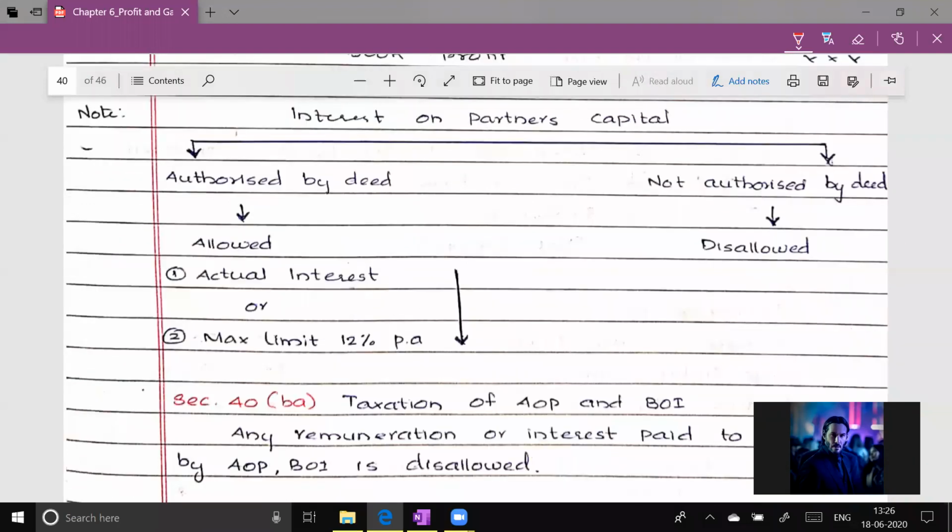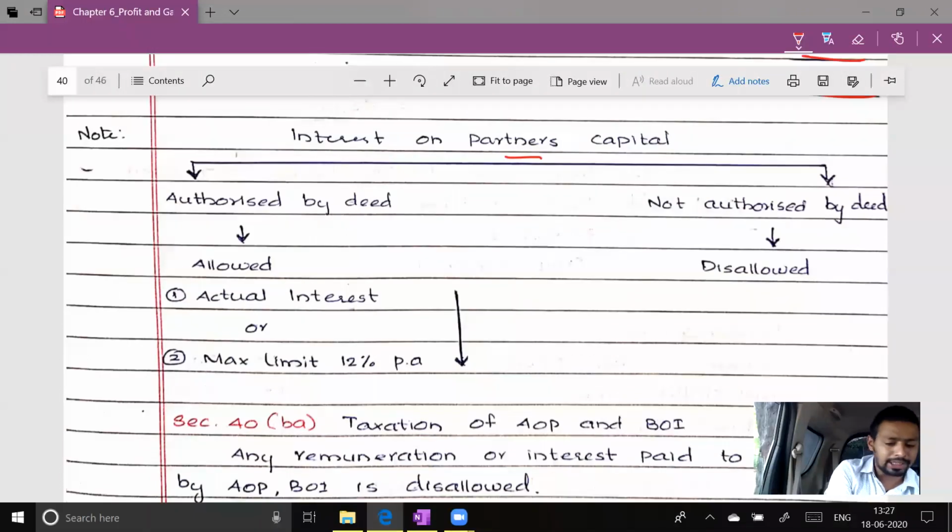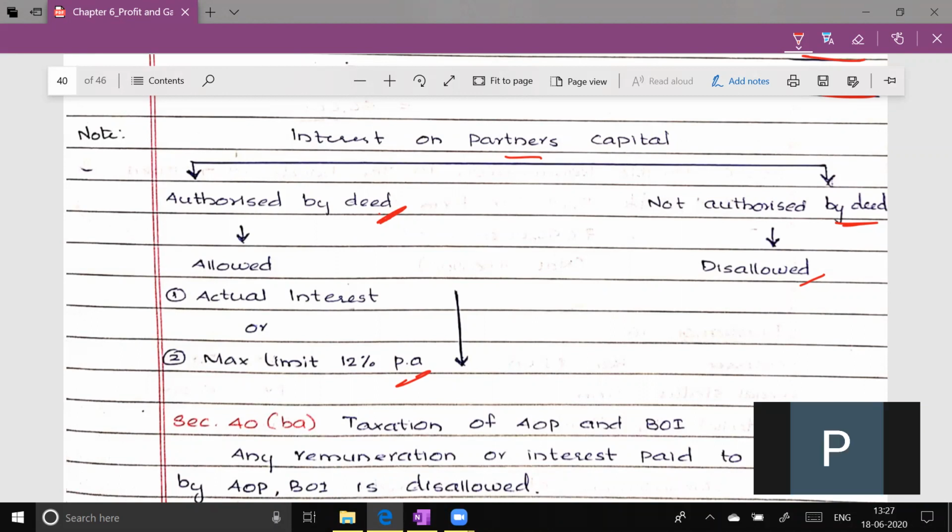Yes. Okay. Interest on partner's capital, if it is not authorized by the deed, it is disallowed. If it is authorized by the deed, maximum 12% is allowed. Can I pay 9% interest to partners on partner's capital? Is there any problem in paying 9%? No, because if I want to pay 9%, I will pay 9%, and it is within the income tax limit. But what if I'm paying 14%? What will happen? Disallowed. 2% will become disallowed. Any interest paid beyond 12% will become disallowed. This is what we have said.